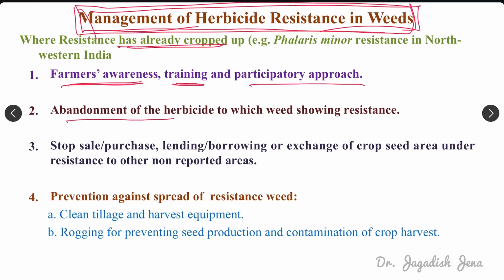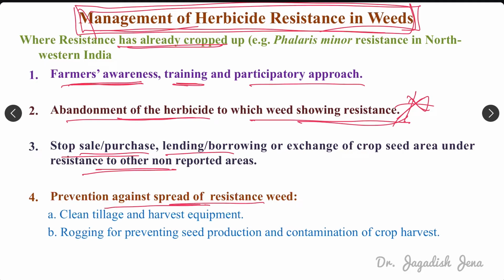Then the second thing is abandonment of the herbicide to which the weed is rapidly showing resistance. From that particular moment you stop using that herbicide, and we should recommend that farmers do not use that herbicide. Then stop sale or purchase of that particular herbicide. We should remove that herbicide from the market to stop the resistance from spreading, right?